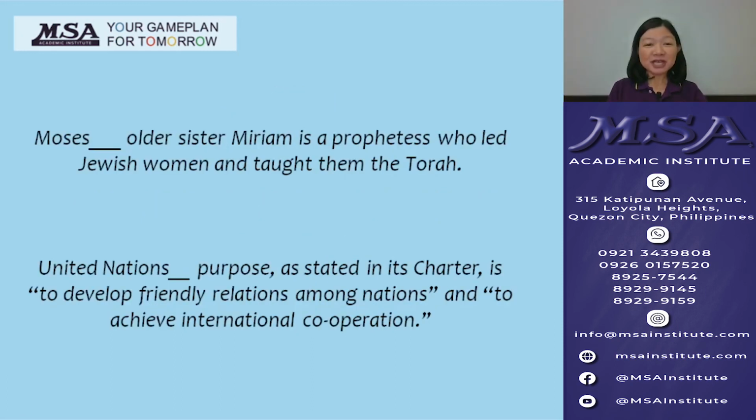Can you use the right genitive for these sentences? Moses's older sister Miriam is a prophetess who led Jewish women and taught them the Torah. Moses is a proper noun ending in s and thus uses apostrophe s. The United Nations' purpose, as stated in its charter, is to develop friendly relations among nations and to achieve international cooperation. United Nations is an organization, plural in form but singular in meaning, and thus uses apostrophe alone.